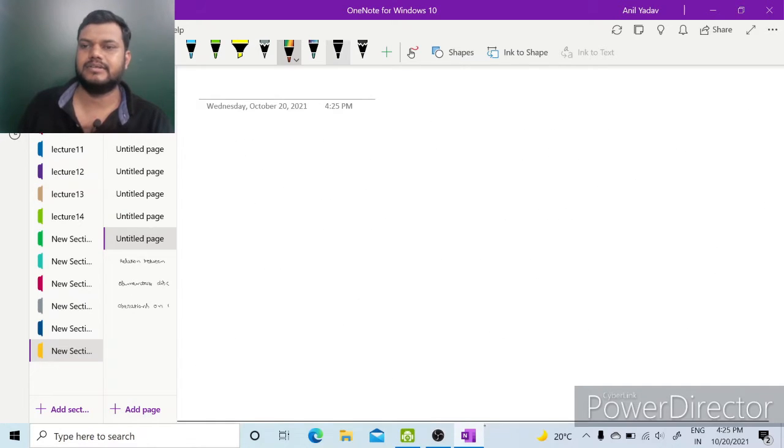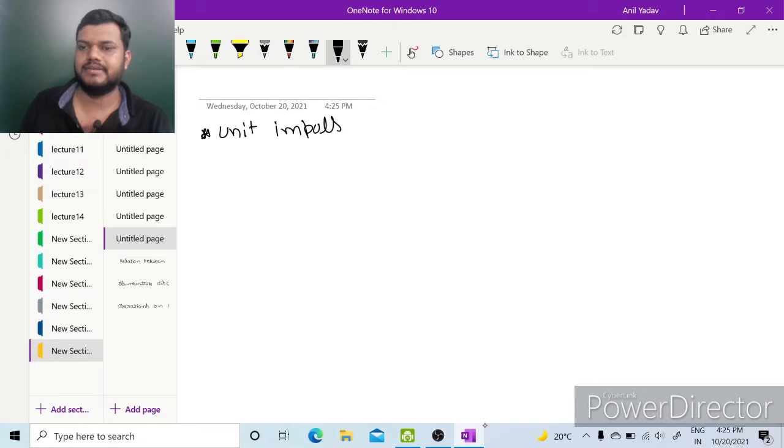So what is this impulse signal? Unit impulse signal or impulse signal.